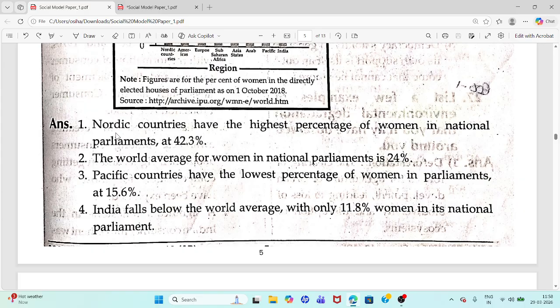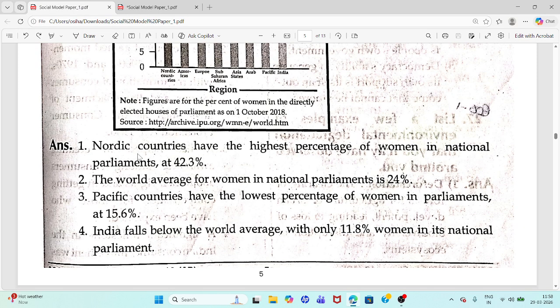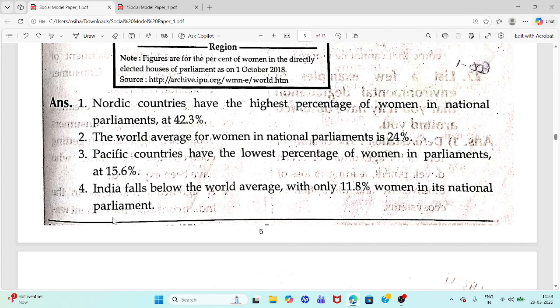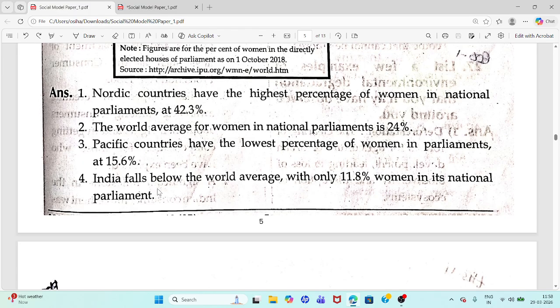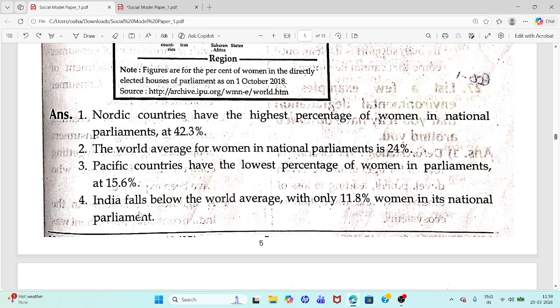First point, Nordic countries have the highest percentage of women in national parliaments at 42.3%. The world average for women in national parliaments is 24%. Pacific countries have the lowest percentage of women in parliaments at 15.6%. Fourth point, India falls below the world average with only 11.8% women in its national parliament.